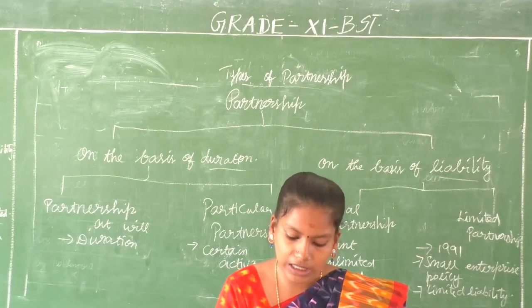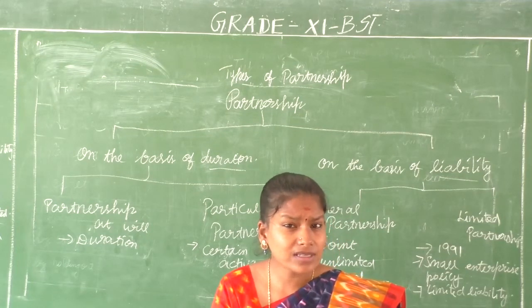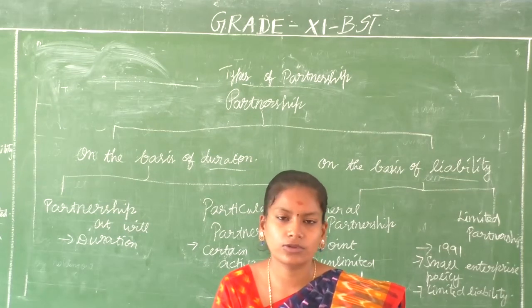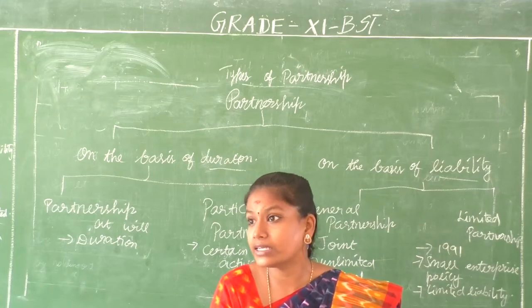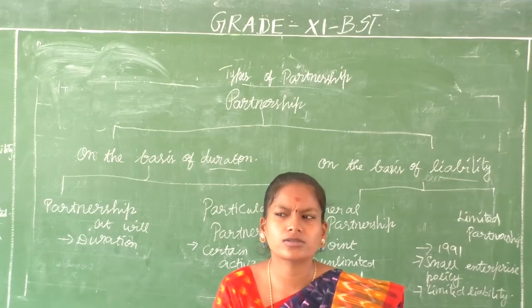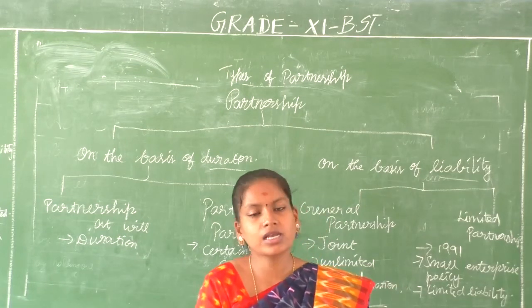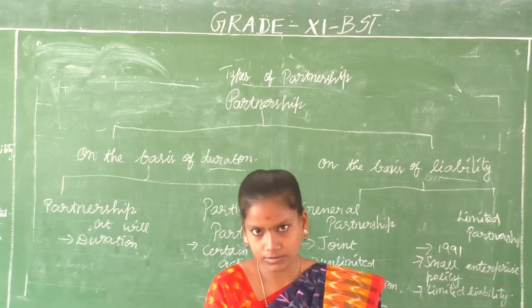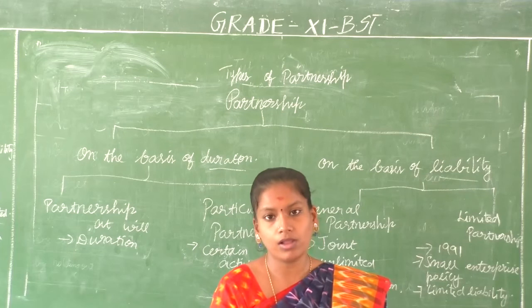But what about the management? Will the limited partners get the right for management? No. The partner with the unlimited liability only will have the right in management decisions. He or she will make the management decisions. What is the work of the limited partners? To just invest capital and wait for a small share of profit or loss.